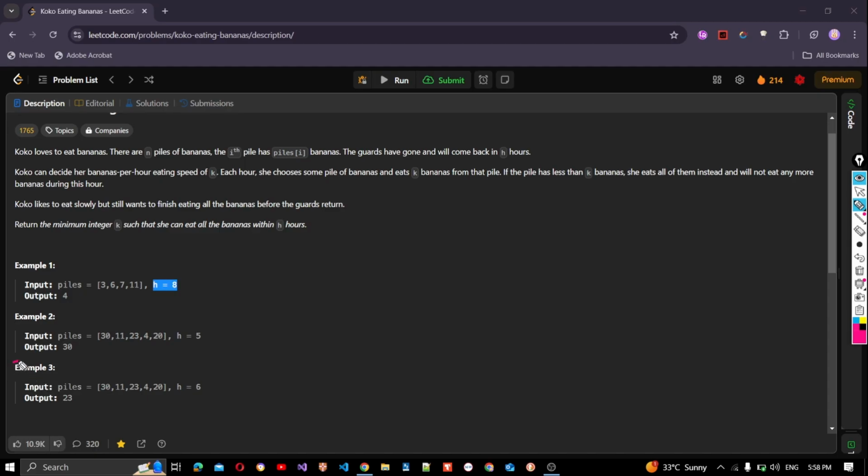Let's look at example 3. We have 30, 11, 23, 4, and 20. H is 6. Now we have our range, 1, and the largest one is 30. We choose something in the middle, 15. Now let's see if we can finish all the bananas by eating 15 bananas per hour.